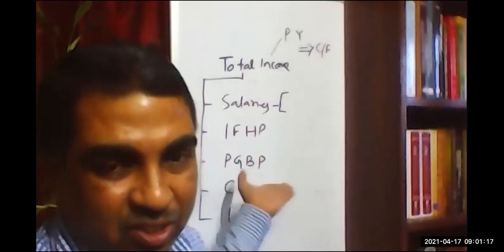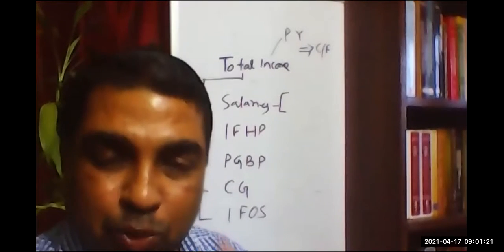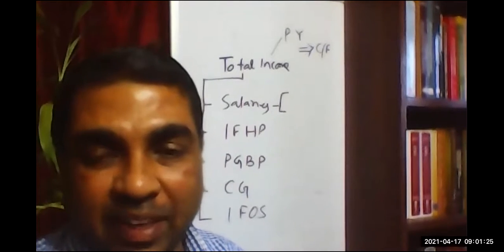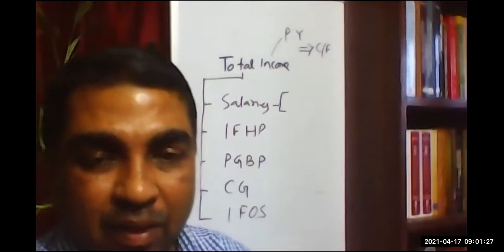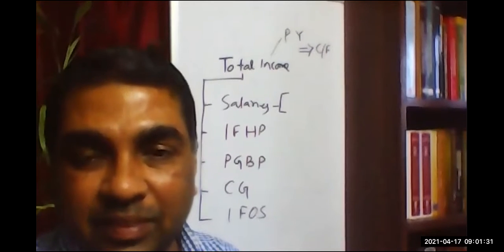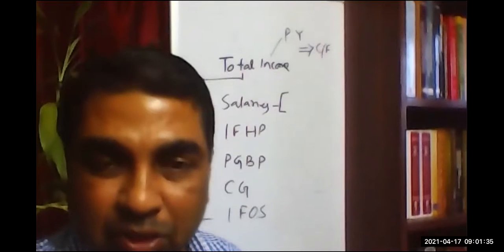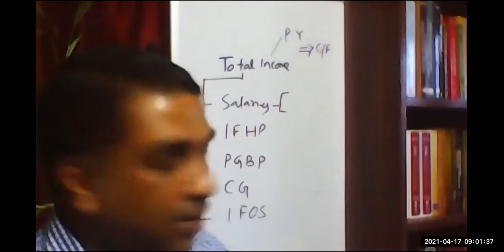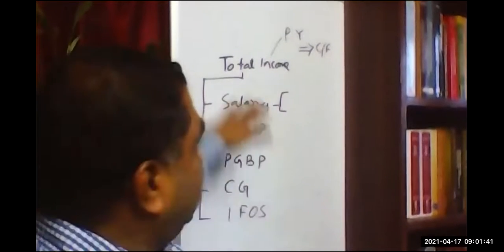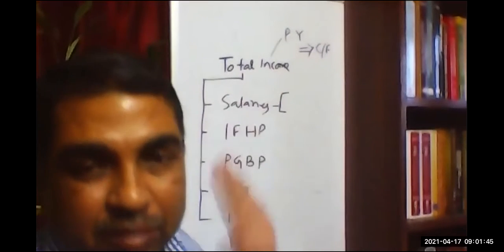The capital gain is also the same thing. One can have multiple sources, and there is also no limit. Loss under the head capital gain can go up to any amount, right? And income from other sources is also the same thing. There can be loss up to any amount, and one can have multiple sources also. Now I think you got some clear idea of what total income's composition is, what the heads are and what the sources are.